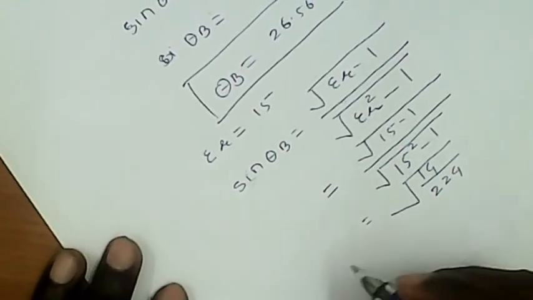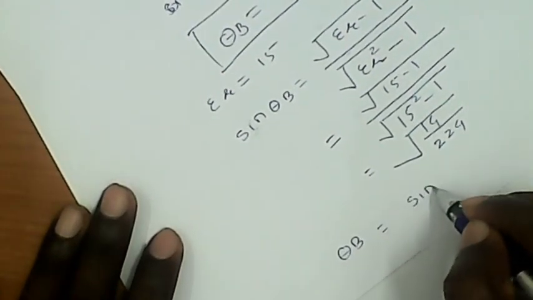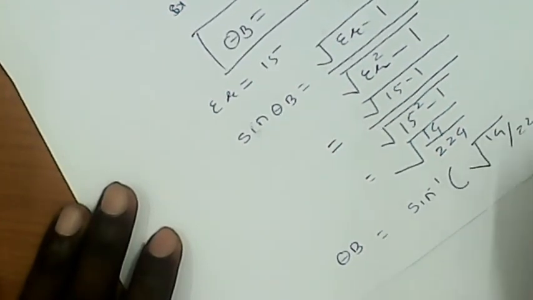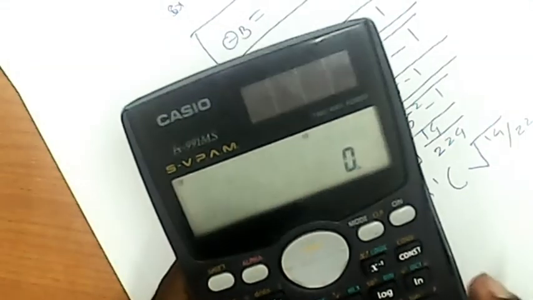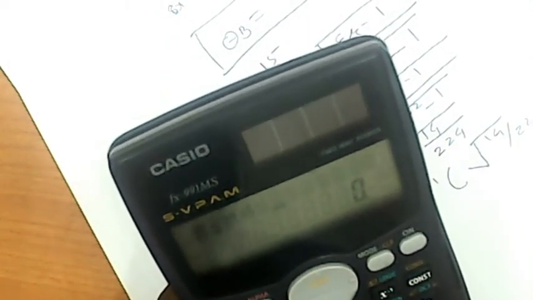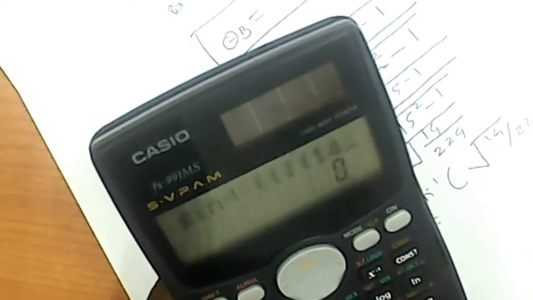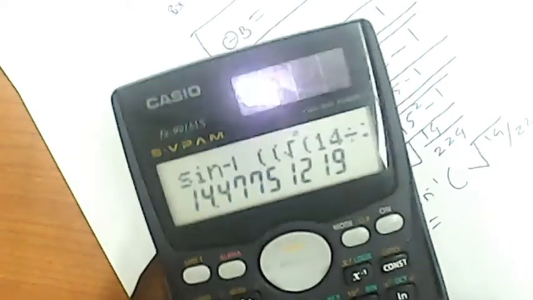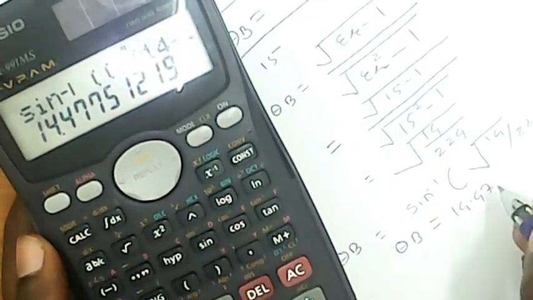So sin inverse of under root 14 divided by 224, we get the angle as 14.47 degree.